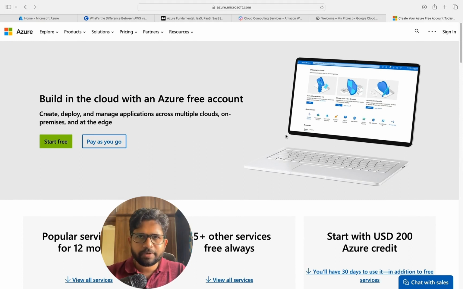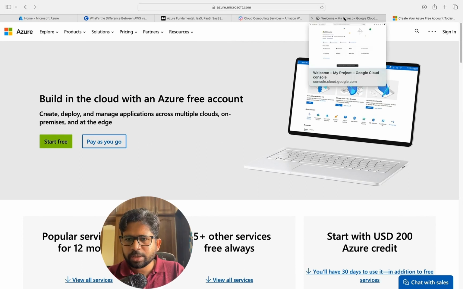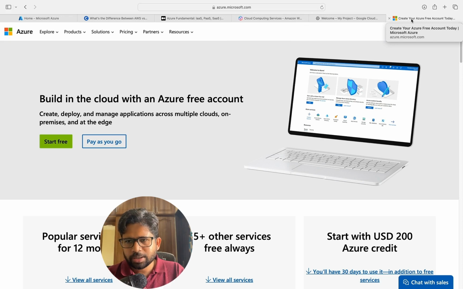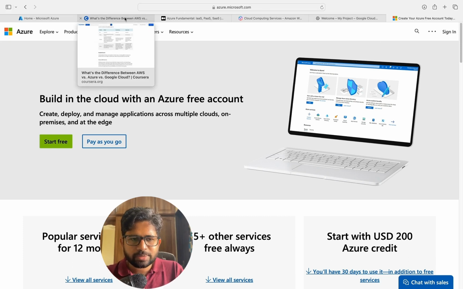So you can assume that there will be expense of around 200 rupees or so. Now we understood what exactly is AWS. We understood Google Cloud and we understood the free account in Azure. So these three things we are able to understand. We also understood the difference between the providers.